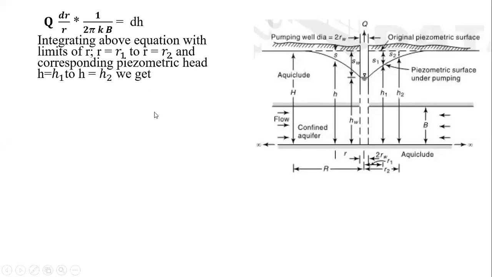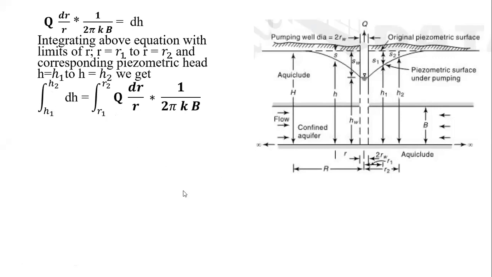So now integrating the above equation, it will be integral dr upon r into 2 pi kb with the limits of r1 to r2 is equal to integral dh with the limits from h1 to h2. I made a small change over here. I have taken the term of dr towards the left hand side, and the term related to Q I have taken towards the right hand side.